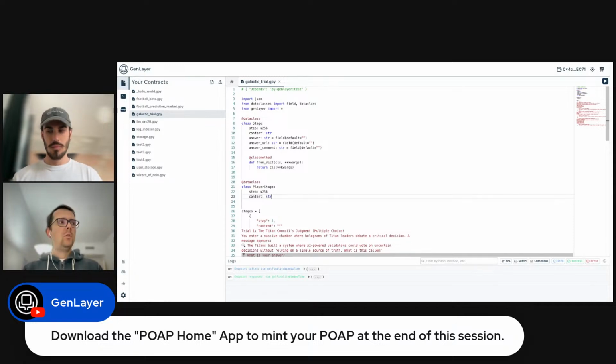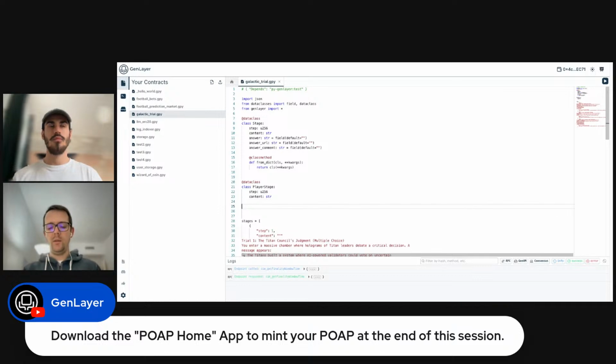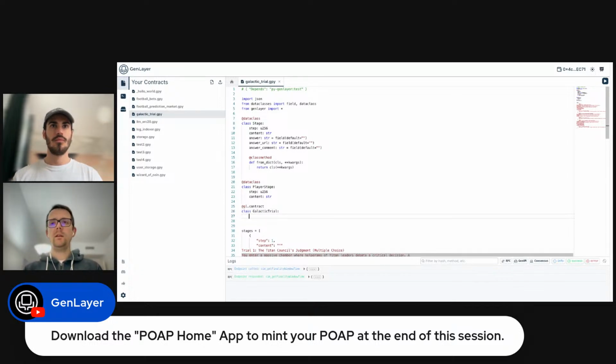Okay. All right. So this would be our data structure, and now we create our intelligent contract. Let's call it Galactic Trial in this case, and let's define the storage, right?